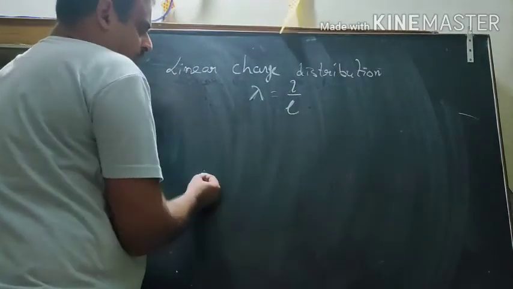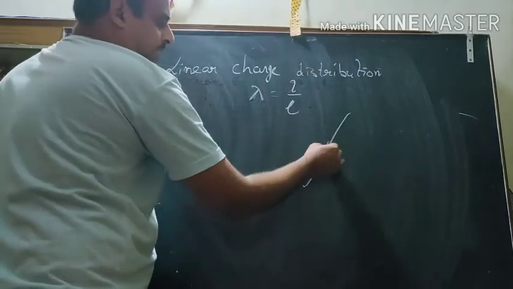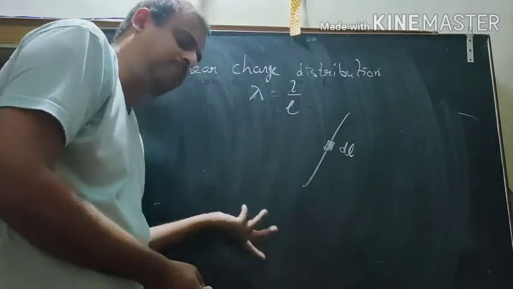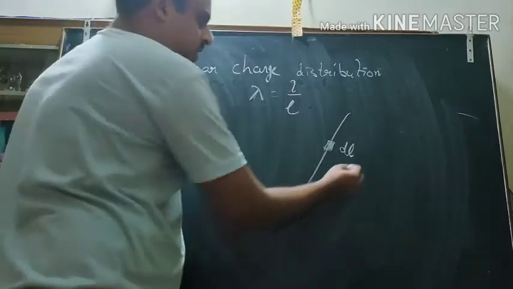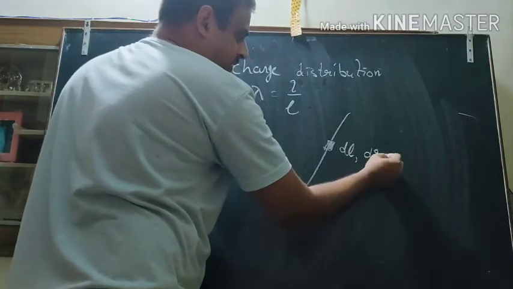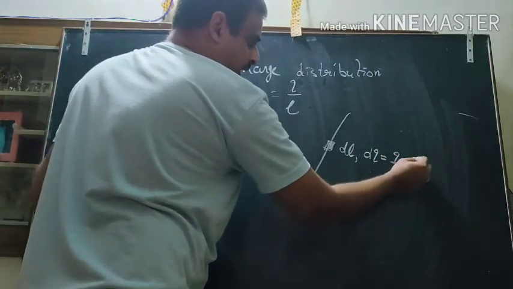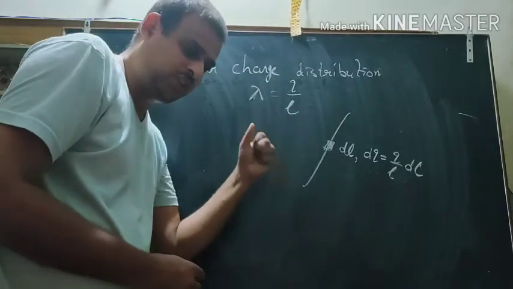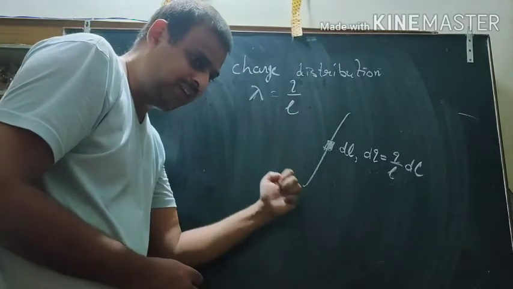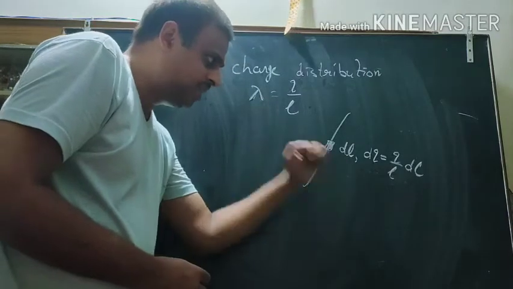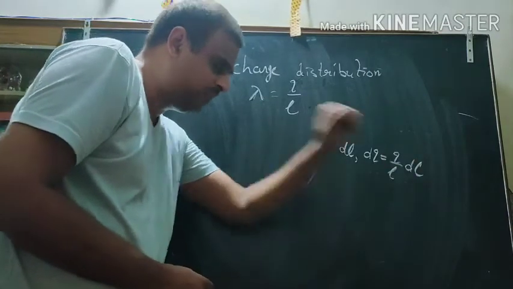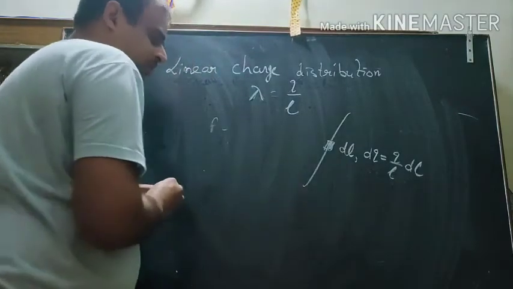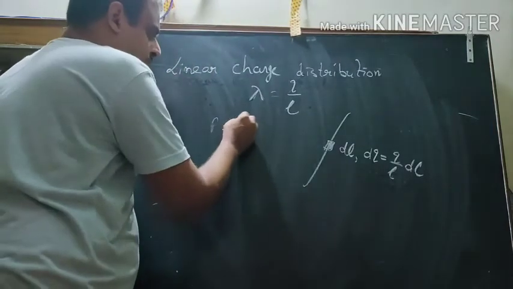Okay, you can have a line, you can have a length dl, use the unitary method and find out the charge dq on it. What will be its value? Q by L into dl. Why? If L contains charge Q, unit length contains charge Q by L, and dl length contains charge Q by L into dl. So this is the charge. Simple. Use the formula K Q1 Q2 by r square.